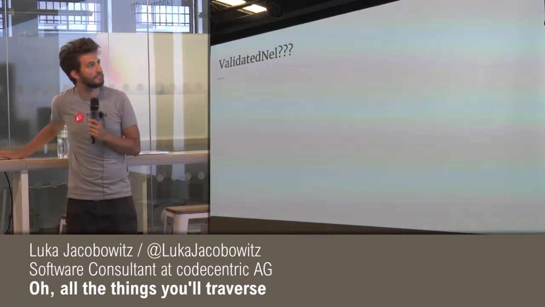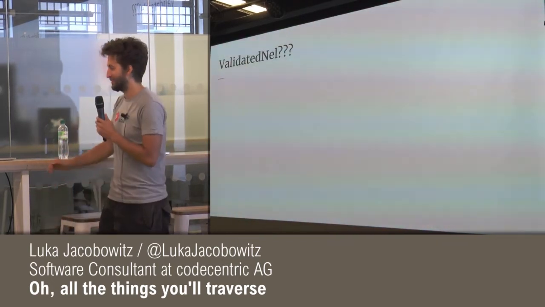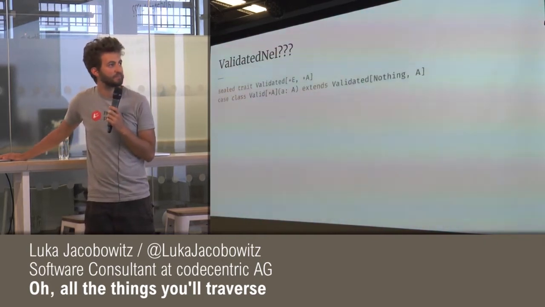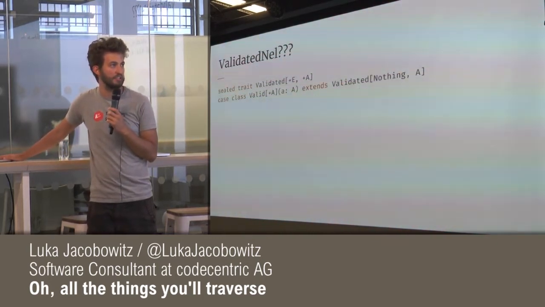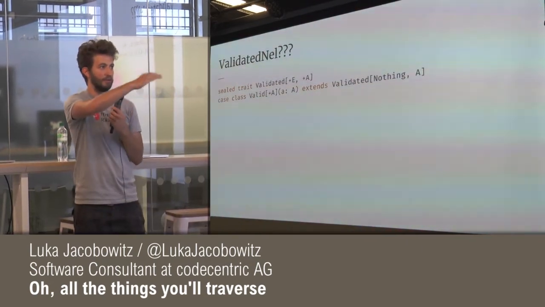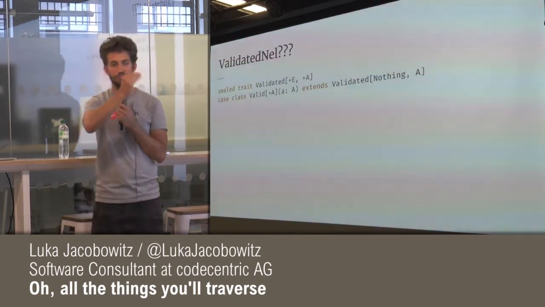But what is ValidatedNel? That is some weird stuff, man. So, okay, I'm going to explain what it is because actually, again, it's pretty simple. It's a sealed trait, this ADT thing. It has two type parameters, kind of like Either. It has an E, which maybe invokes error, and an A, which is just a simple value.